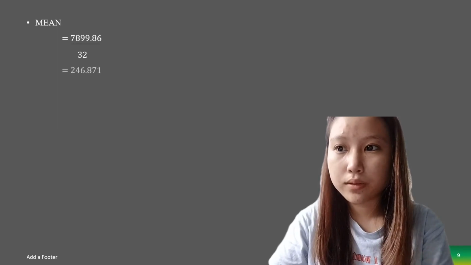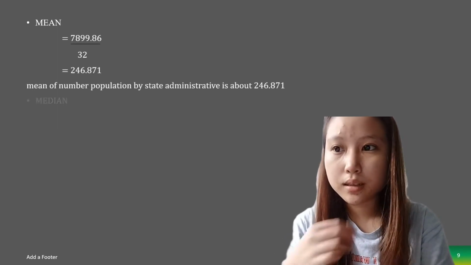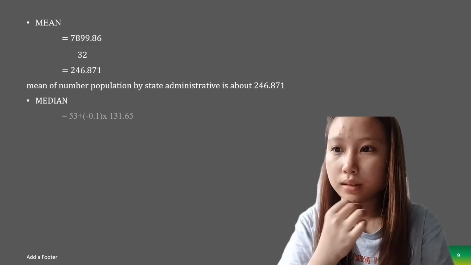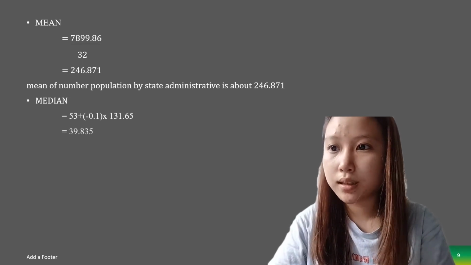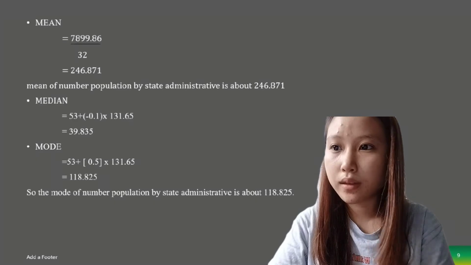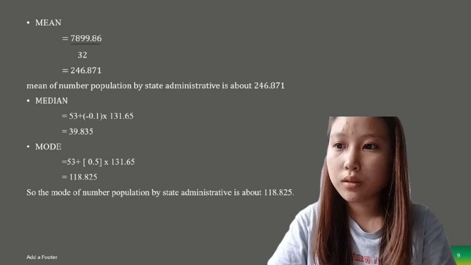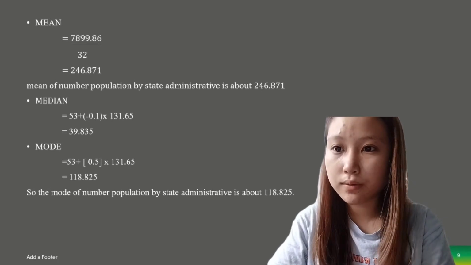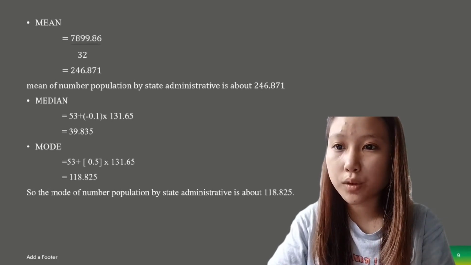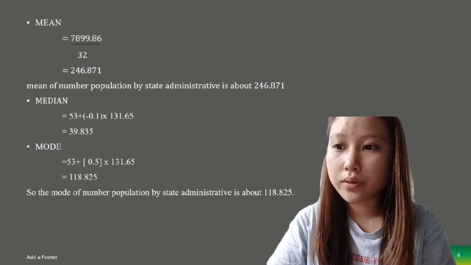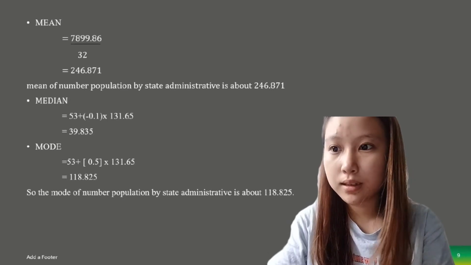For the next, the mean, I already calculated: 7899.68 divided by 32 equals 246.871. The mean of the number of population by state administrative district is about 246.871. For the median, I already calculated, which is 39.835.